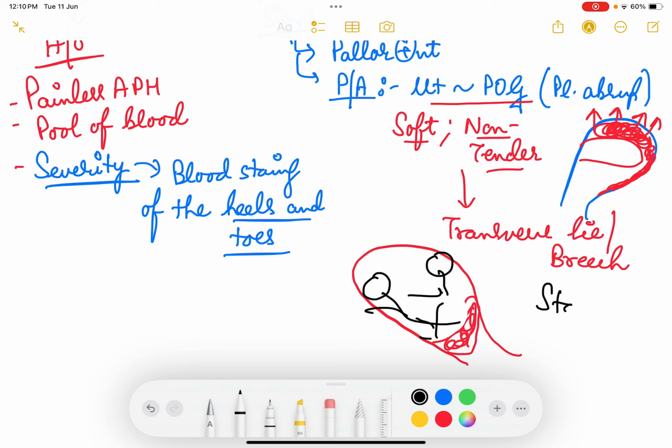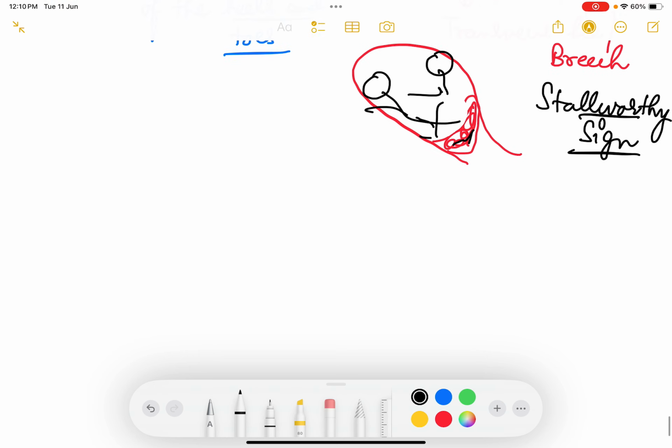And next thing, Stallworthy sign is what you will elicit if you think that it is placenta previa. Then head को compress करना है या lower वाला part को compress करना है, and you find that the fetal heart rate is dipping. So these are the signs or examination findings. After that, once you have done the examination, you also do a per speculum examination.